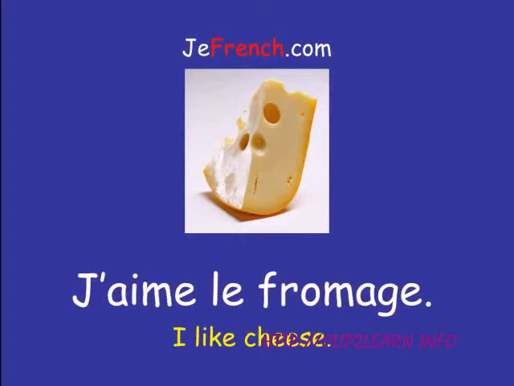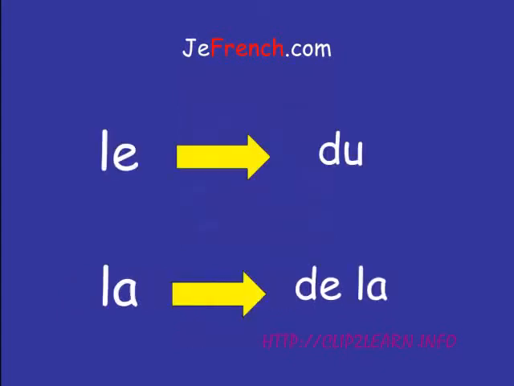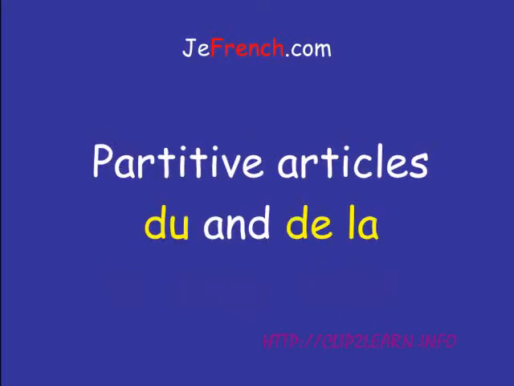J'aime le fromage, I like cheese. Du fromage is some cheese. So le becomes du. We have a masculine noun with le as the article. If we want to say some, we're going to use du. If we have a feminine noun preceded by la, the feminine article, we're going to use de la. So that's basically it for partitive articles.